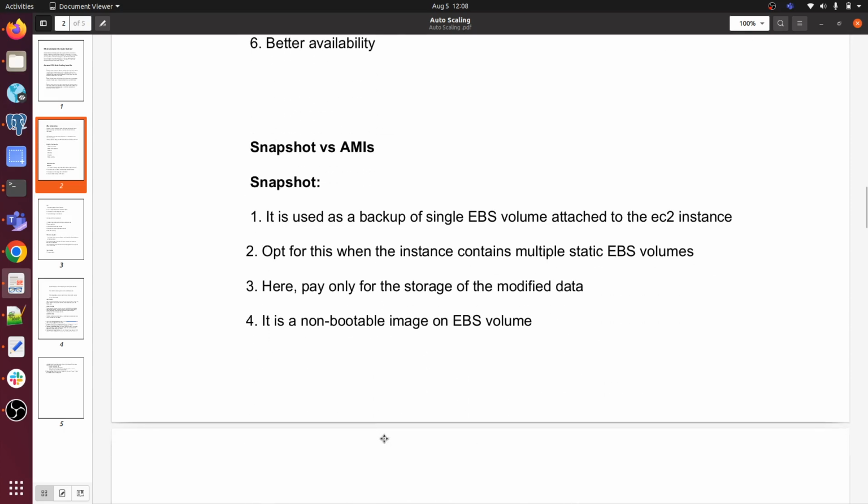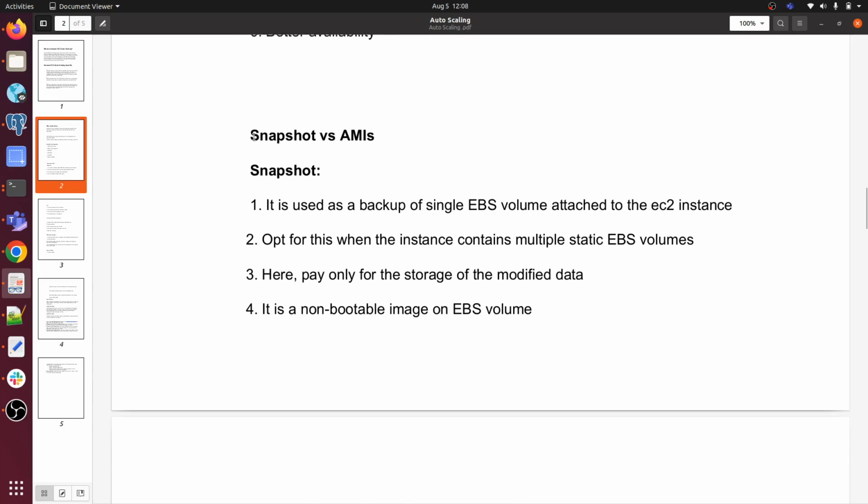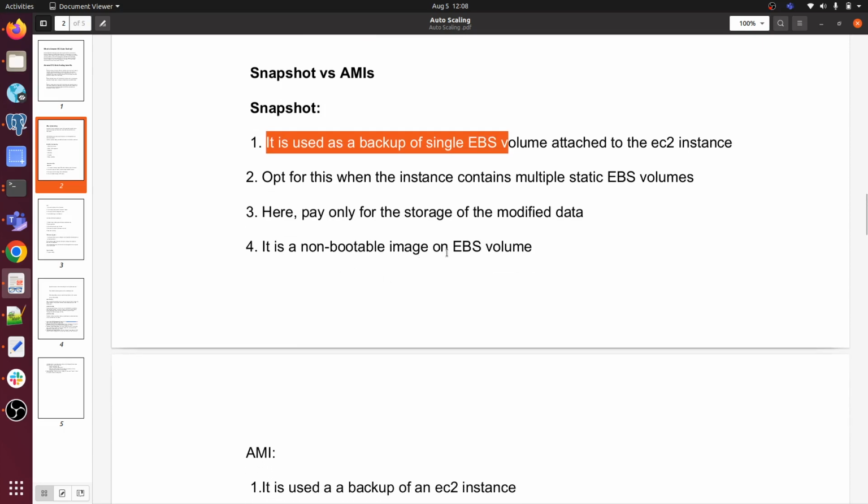Now, snapshot versus AMI. This topic comes under auto scaling, so let me discuss that as well. A snapshot is used as a backup of a single EBS volume attached to the EC2 instance, and you can take a snapshot of your EC2 instance as well. Opt for it when the instance contains multiple static EBS volumes. Here you pay only for the storage of the modified data. It is a non-bootable image on the EBS volume.